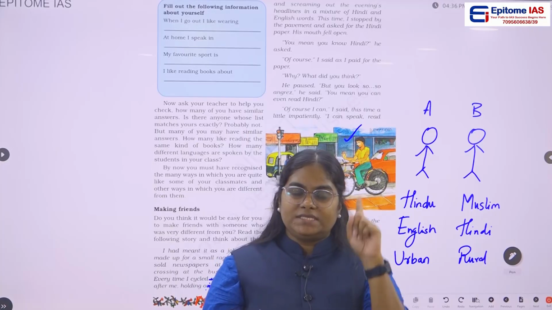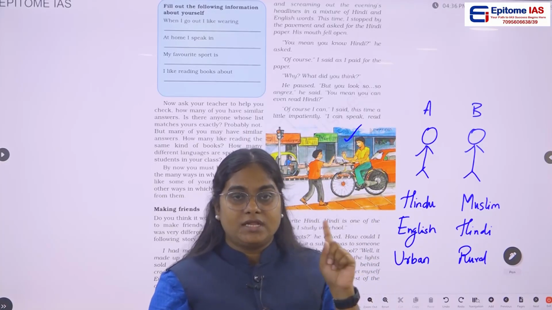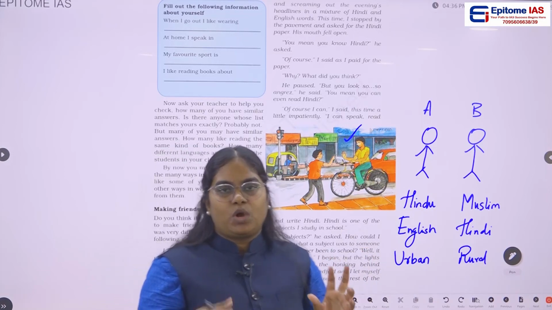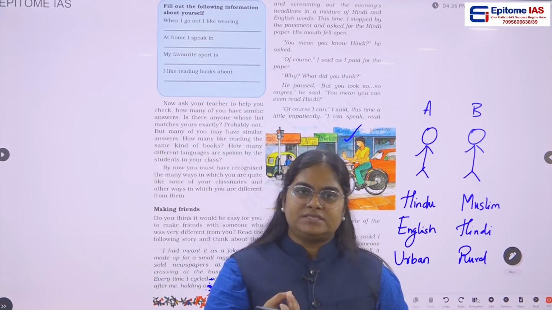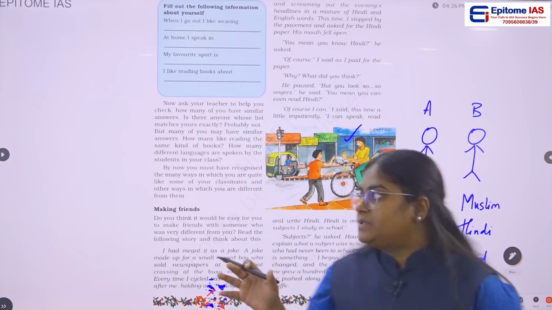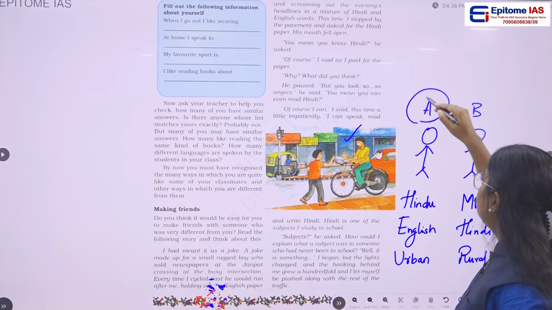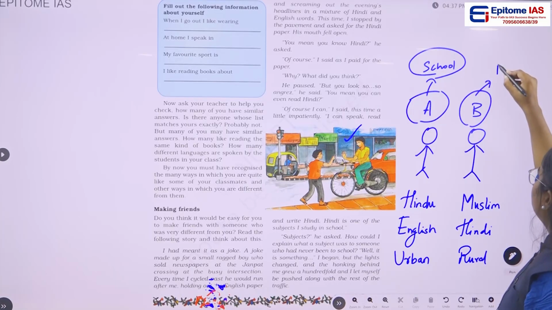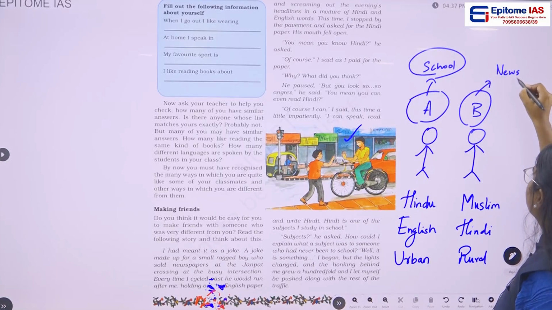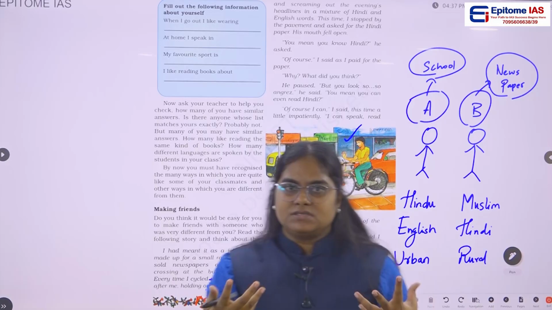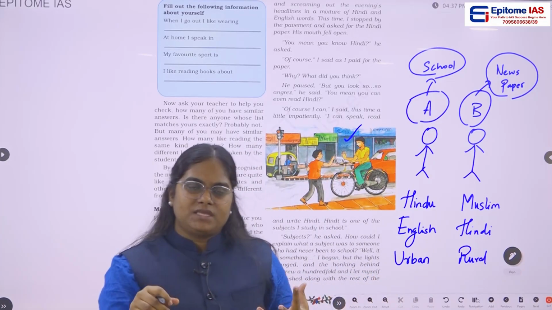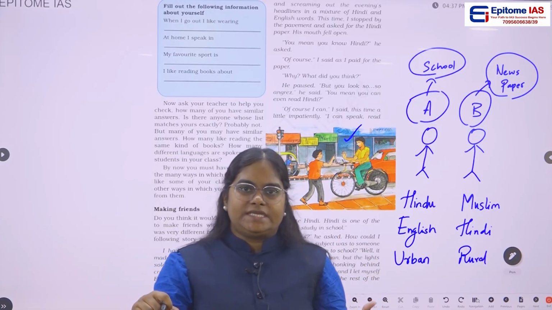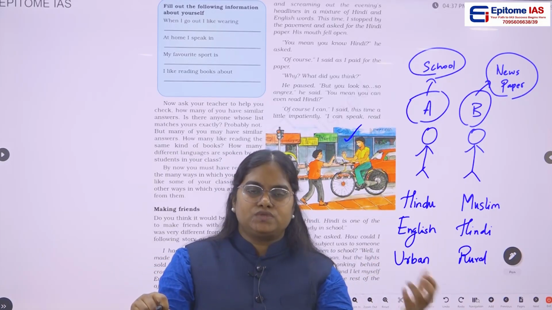Now there is another difference between this person A and person B. And what is this difference? Let us say this person A went to school, but this person B was selling newspaper. What it says is that person A had the opportunity to go to school.